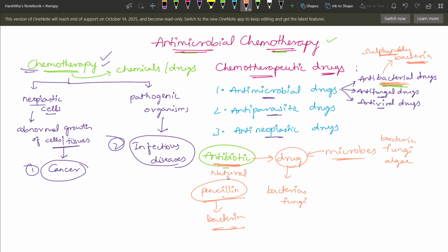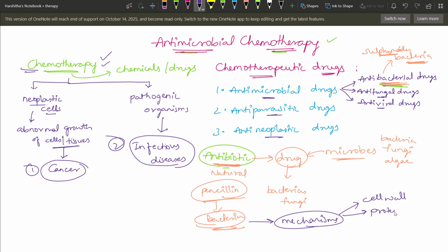And also these antimicrobial drugs act on bacteria based on different mechanisms, right? Like some will inhibit the cell wall synthesis, some will act on inhibition of protein synthesis, some will act on inhibiting the DNA synthesis.